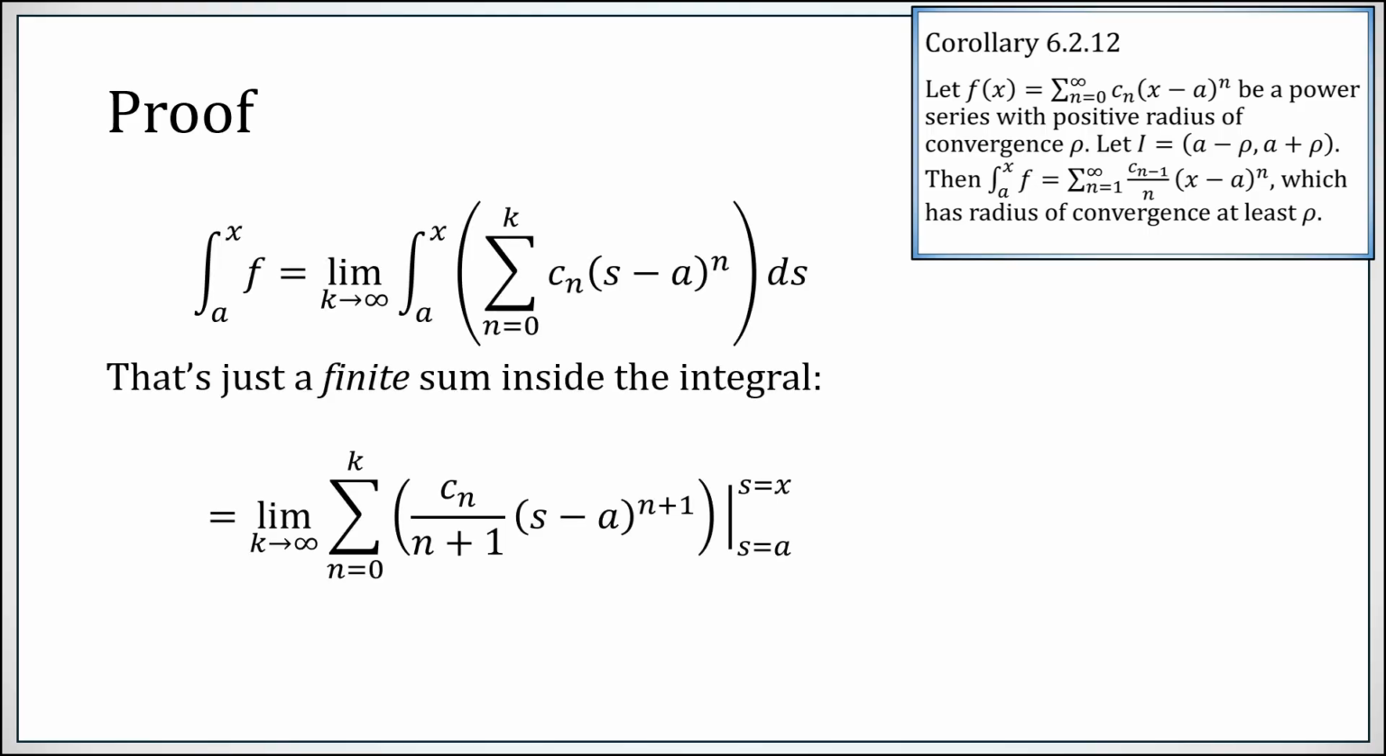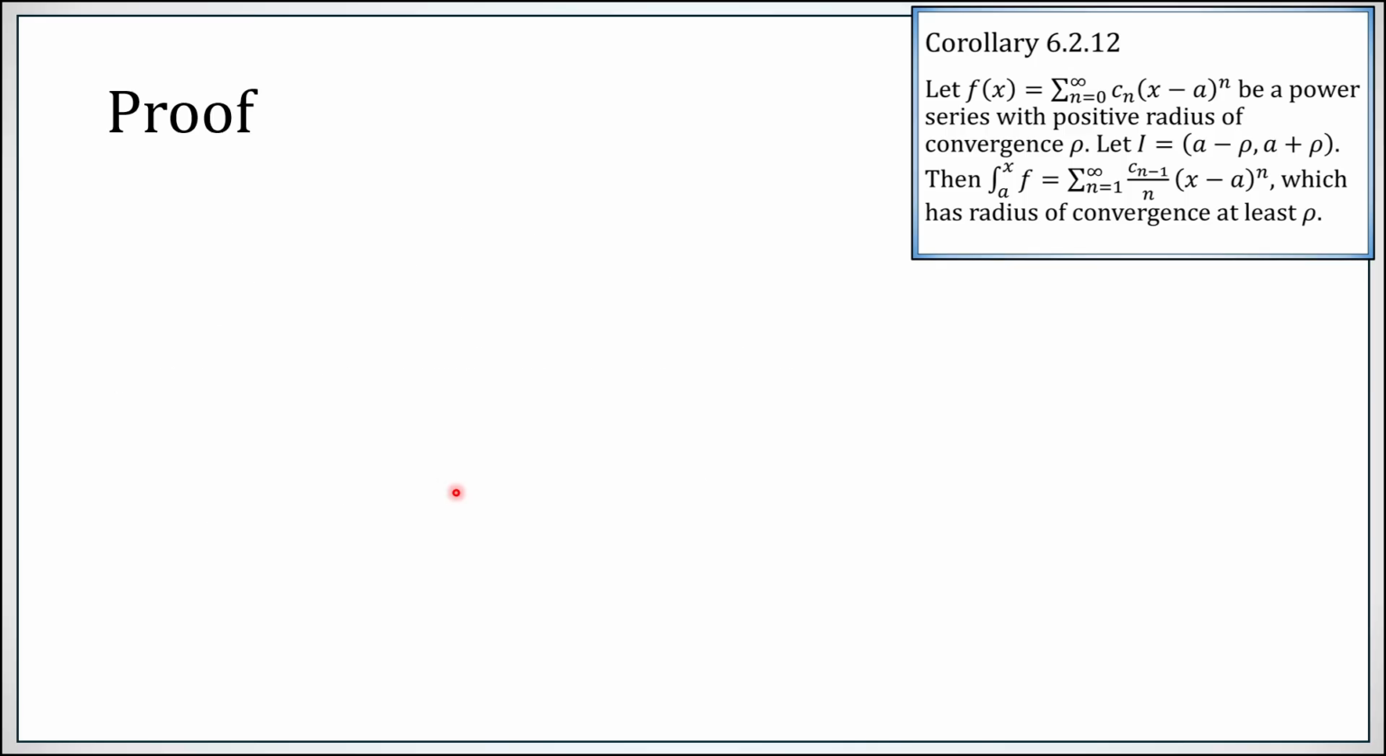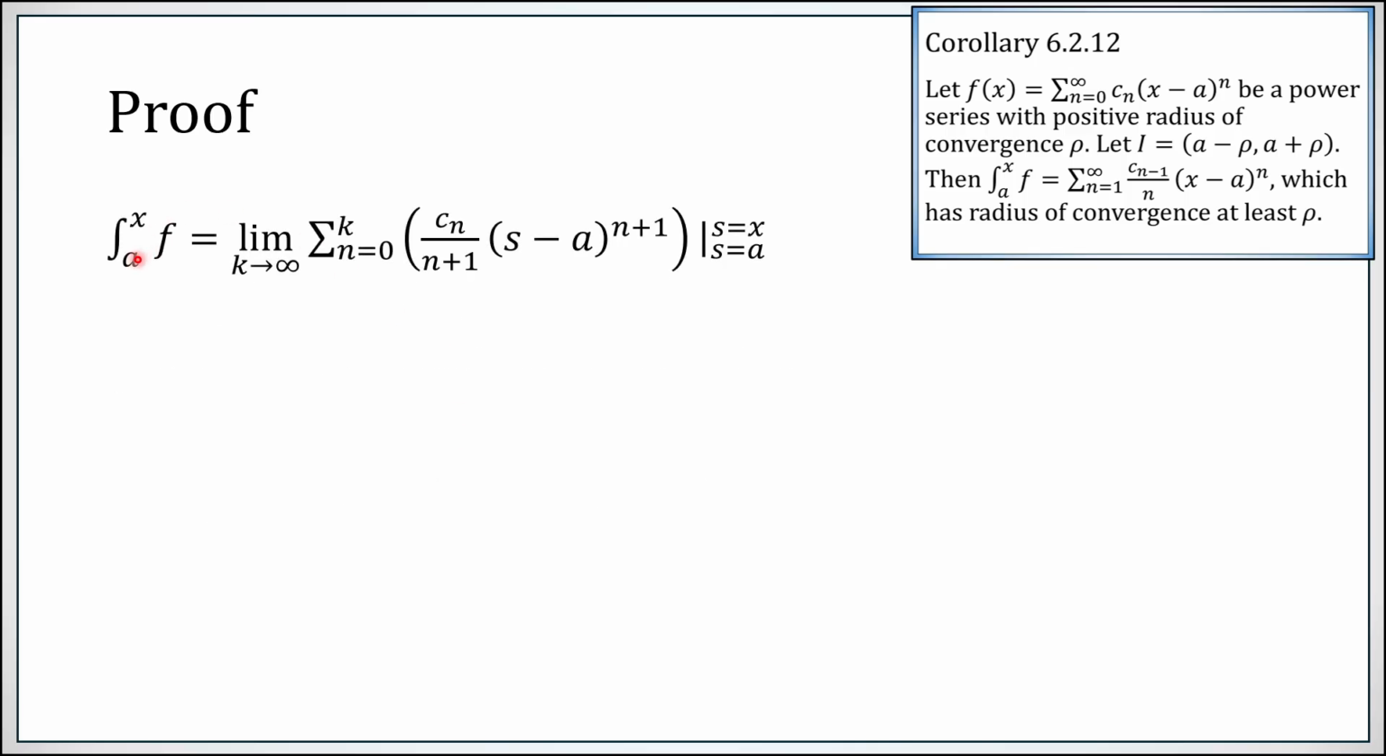Well, to integrate this polynomial, you just have to integrate every term of it because it's a finite sum. There's really nothing to it. What's an antiderivative of a constant times s minus a to the n, where our variable is s? Well, s minus a to the n plus 1 over n plus 1, and you have this same coefficient c sub n. So now we've established that the integral from a to x of f is in fact the limit of this sum right here.